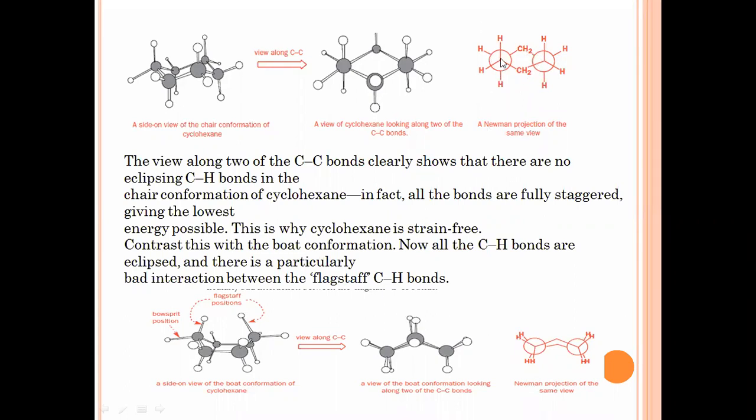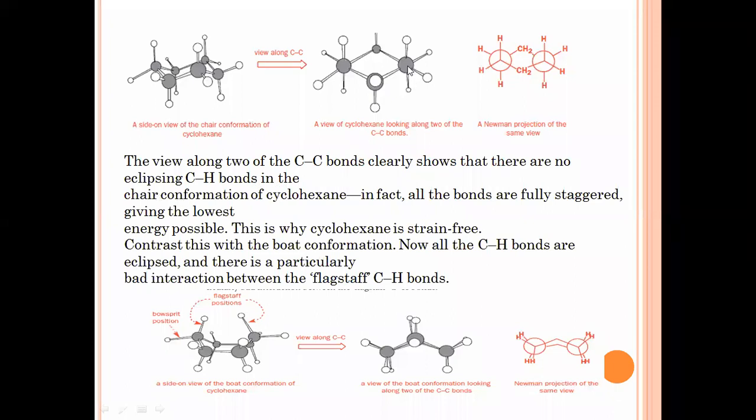See, this is the first carbon atom, second, that means it is going to have 6 carbon atoms, 1, so this is the second carbon atom, 3, 4, and these 2 are merged and they are going to form the cyclic ring. So they are the atoms of the bridge between these 2 rings in the Newman projection formulas. The view along the carbon-carbon bond clearly shows that there are no eclipsing carbon-hydrogen bonds